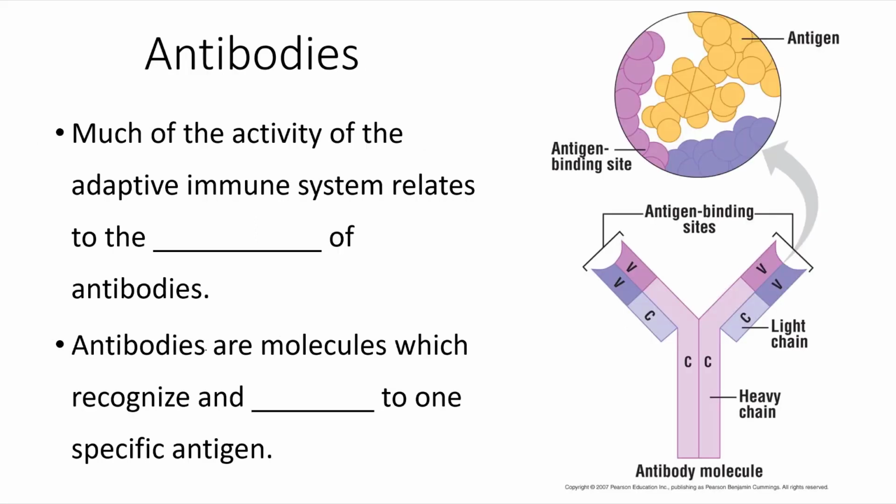Much of the activity of the adaptive immune system relates to the production of antibodies. Antibodies are molecules which recognize and bind to one specific antigen.